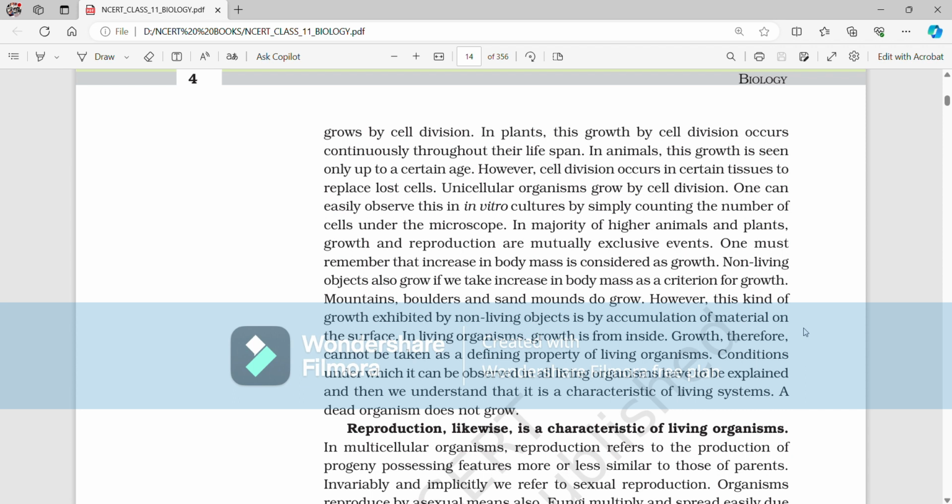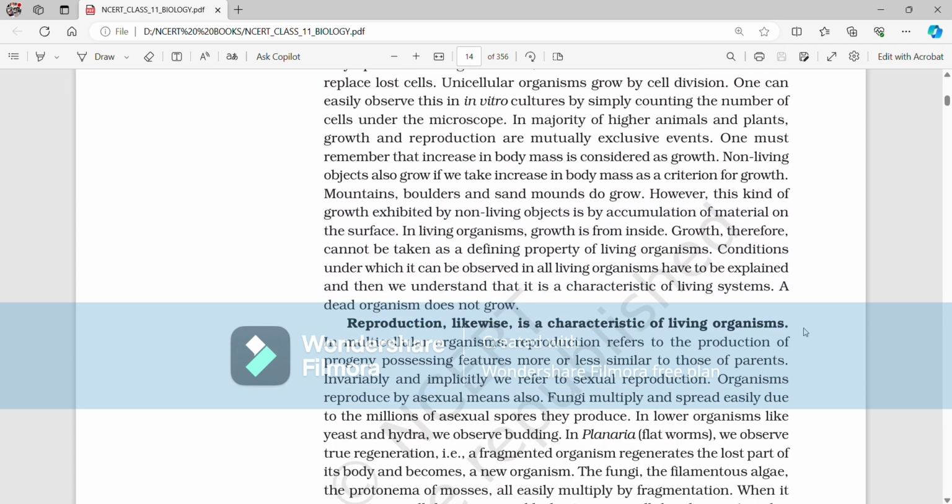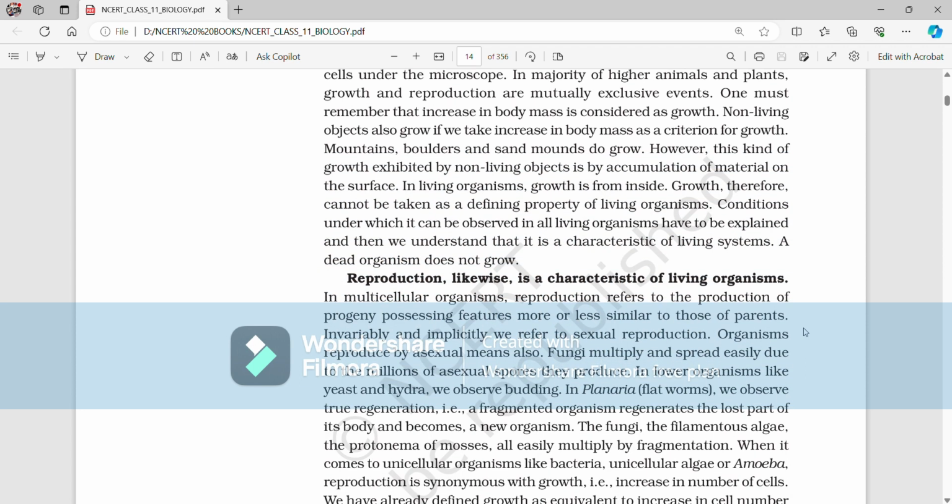Growth, therefore, cannot be taken as a defining property of living organisms. Conditions under which it can be observed in all living organisms have to be explained, and then we understand that it is a characteristic of living systems. A dead organism does not grow.